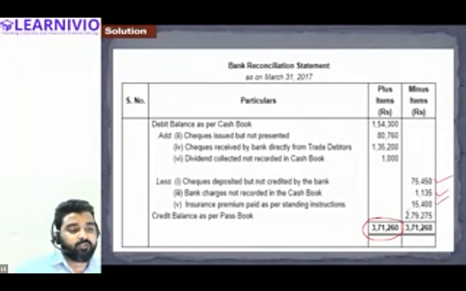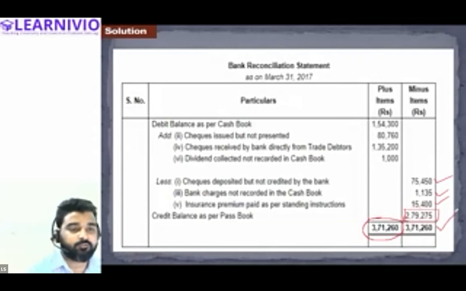So the remaining balance on the minus side basically indicates the balance as per passbook. 2,79,275 is the balance as per passbook. Now we will total all of these values and both the balances will now tally, 3,71,260 and 3,71,260 rupees.